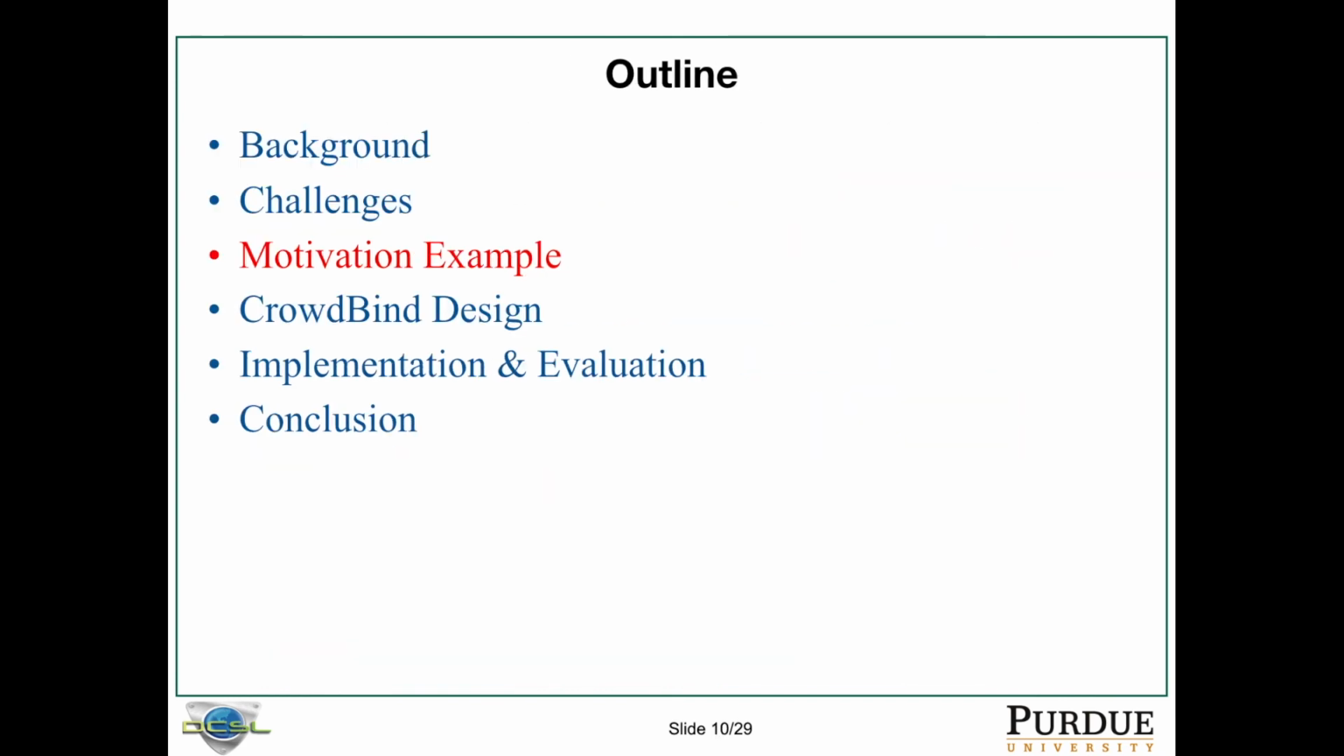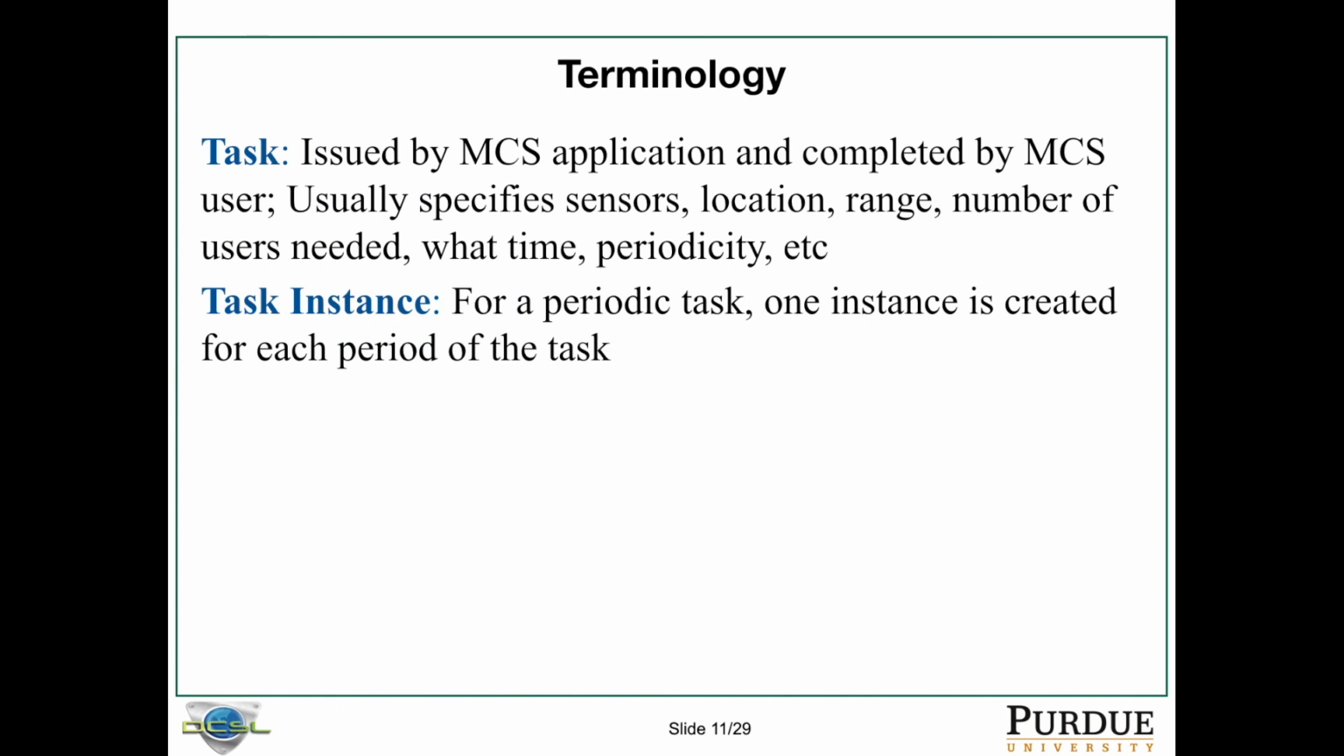So let's talk about a motivation example. Before that, I will define two terms: task. A task is issued by the MCS application and completed by the users. The task needs to specify sensors, location, what is the range of this performance, the number of users needed, what time the task needs to be performed, and what is the periodicity. And a task instance is created for each period of a task.